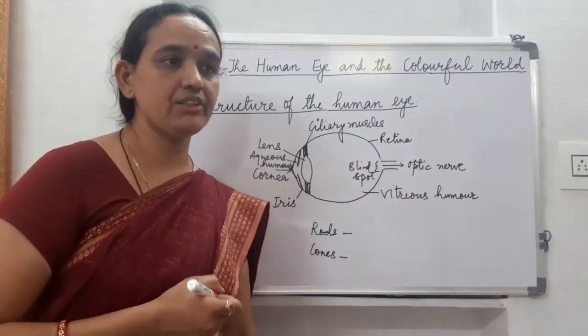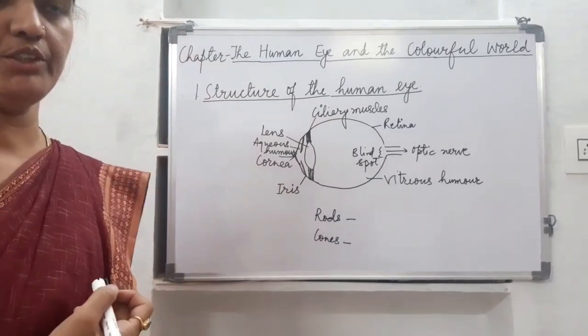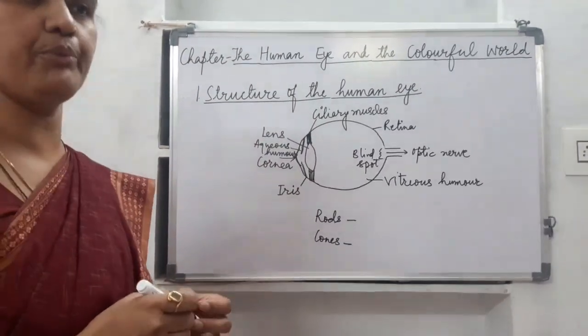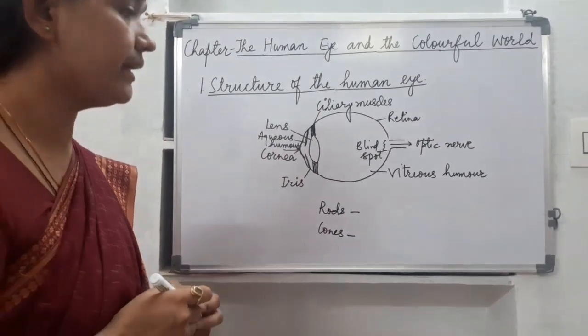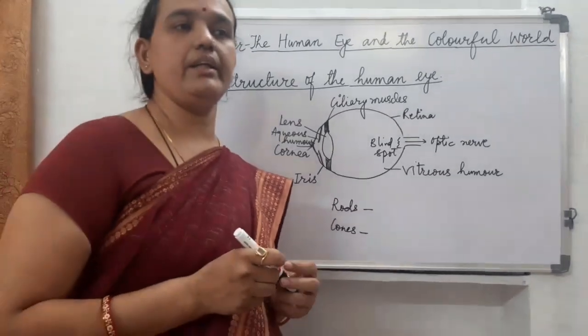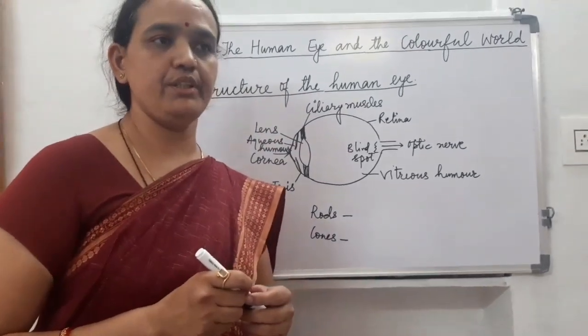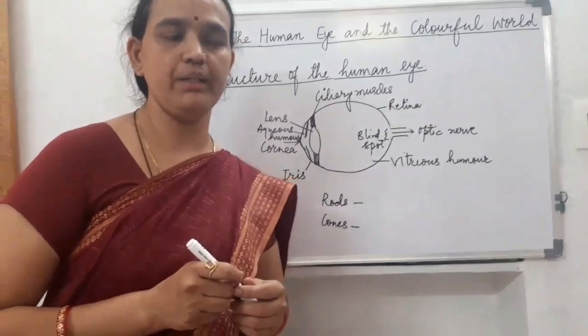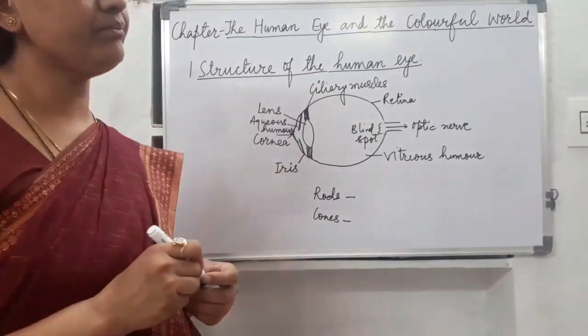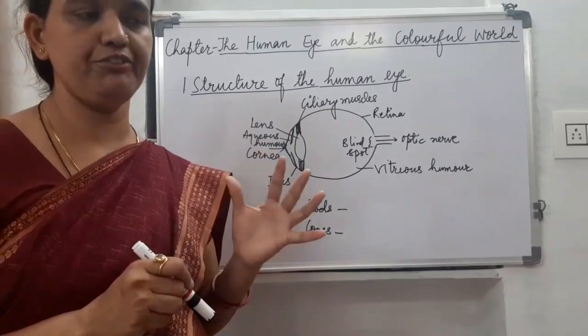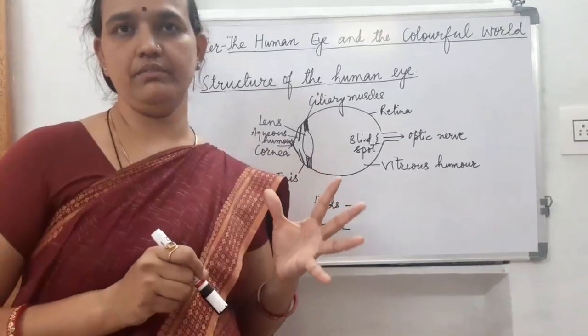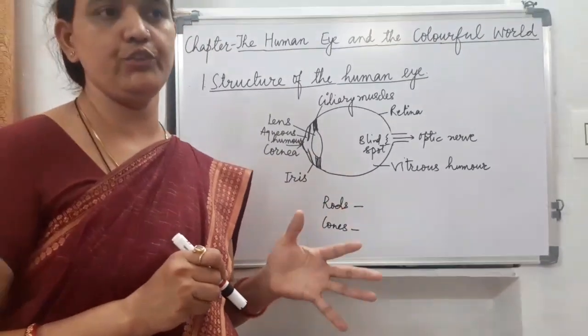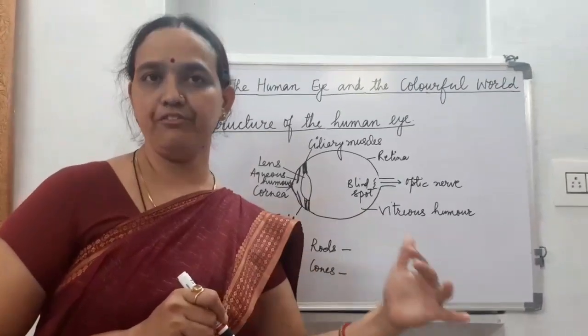And now children, next is the far point of the eye, or the farthest point up to which the eye can see objects clearly. It is infinity for a normal eye. So the normal range of vision for a human being is 25 centimeters to infinity.